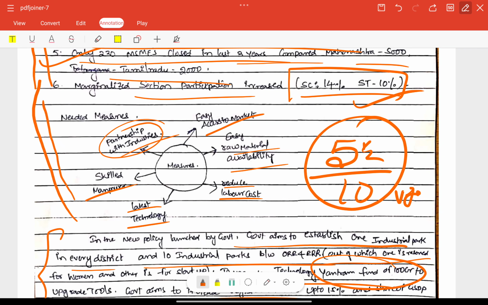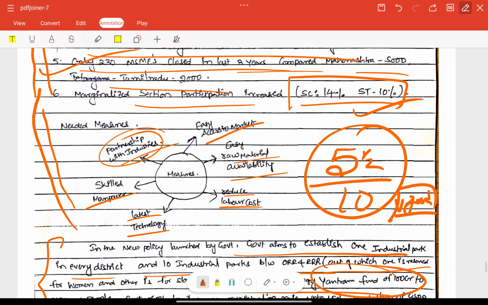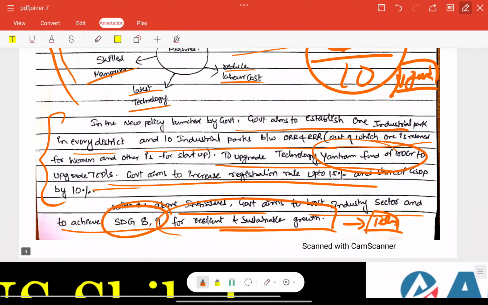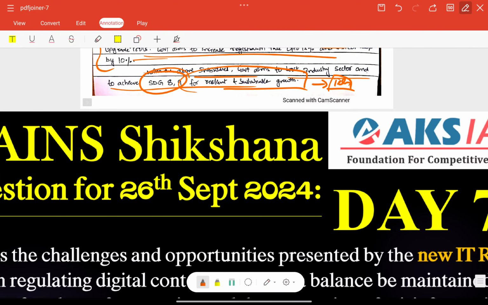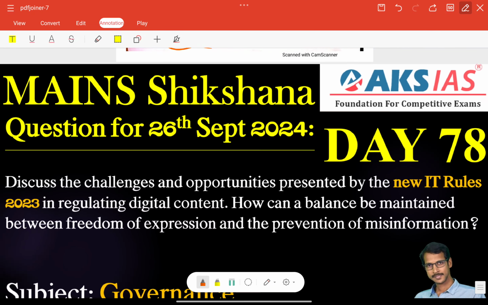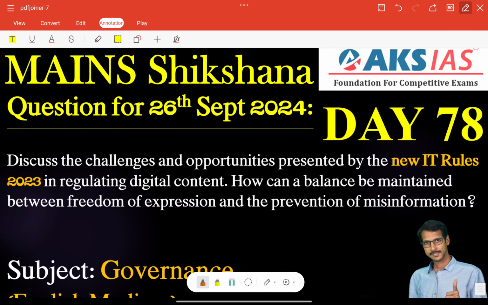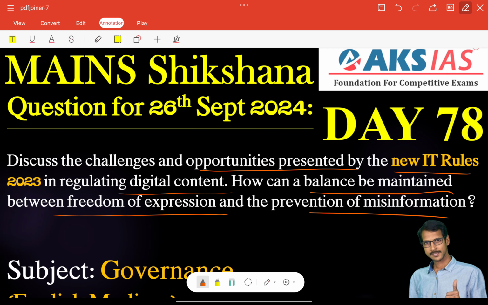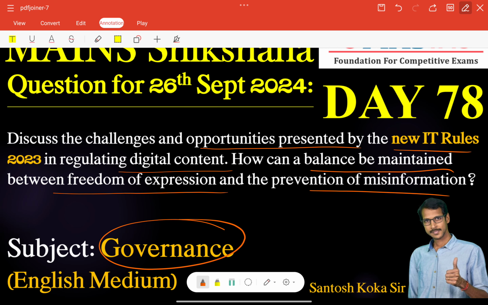So please focus on the keywords, right? Keep it up. Next, the mains section. Free Initiative Day 78 related question for 26th September 2024. Discuss the challenges and opportunities presented by the new IT Rules 2023 in regulating digital content. How can a balance be maintained between freedom of expression and the prevention of misinformation? That is related to our governance subject. Focus on each and every keyword specifically, right?